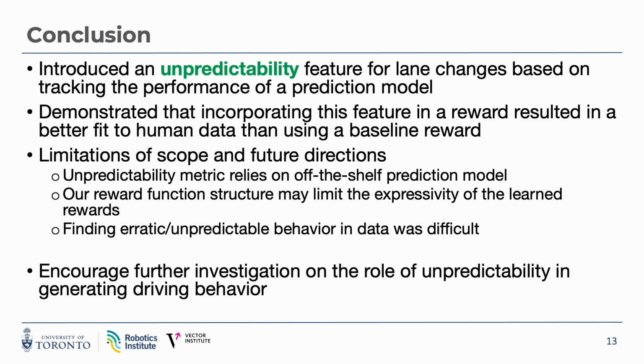In conclusion, we introduced an unpredictability feature for lane changes based on tracking the performance of a prediction model. We demonstrated that incorporating this feature in a lane change trajectory optimization reward resulted in a better fit to human data than using a baseline reward. However, there are limitations to the scope of our study, which are discussed in detail in the paper. We believe our quantitative and qualitative results serve as an encouraging indication that unpredictability may have a role in driving behavior and motivate further investigation.